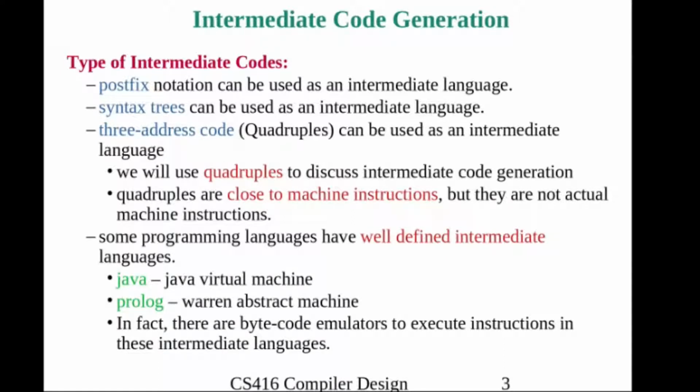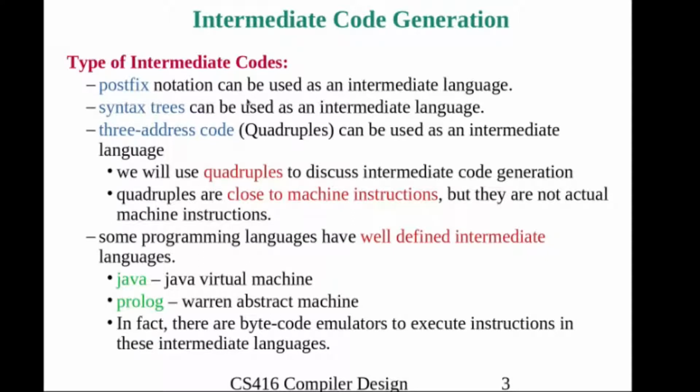Then the types of intermediate code: any one of them we can use for representing our intermediate code of the source program. A few are postfix. Postfix notation can be used as an intermediate language. Syntax tree can be used as another representation of the intermediate language. Three address code is the third one that we can also use, and three address code is more similar to our machine instruction, and we will study more about three address code. All these three are equivalent to each other.